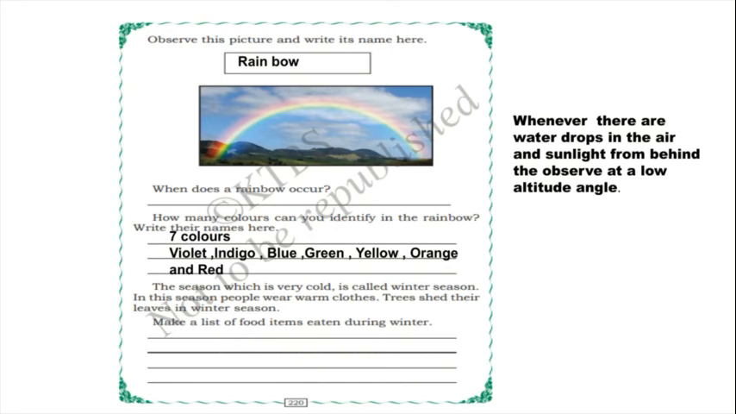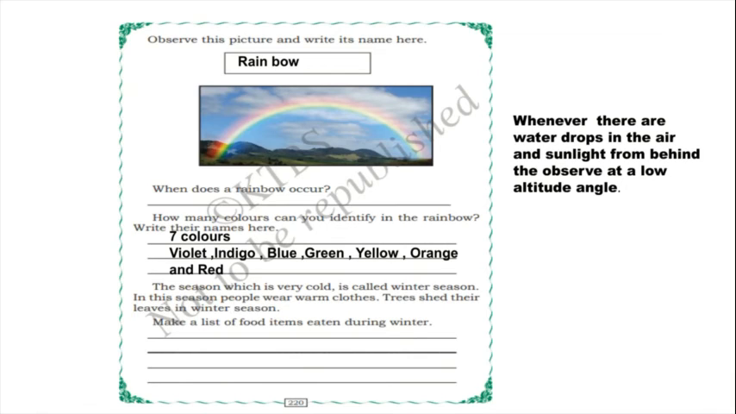And the season which is very cold is called winter season. In this season people wear warm clothes, isn't it, children? Yes. So in the winter season, what type of cloth will we wear, children? Woolen cloth, to what? To feel warm, isn't it? Yes. To protect ourselves from cold, we will wear woolen cloths. And trees shed their leaves in this winter season, isn't it?